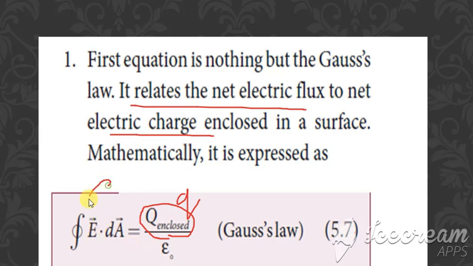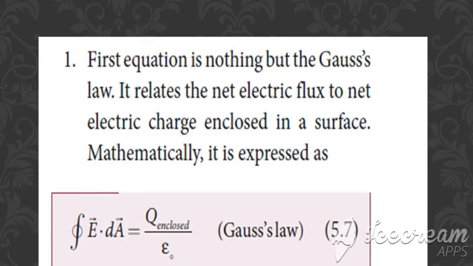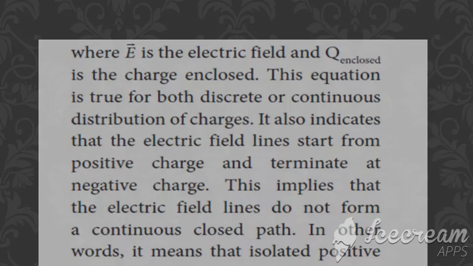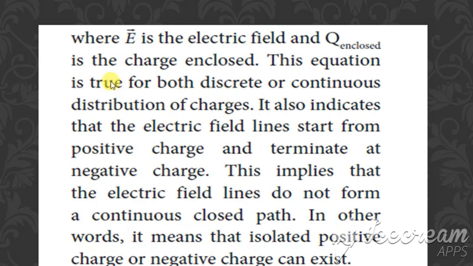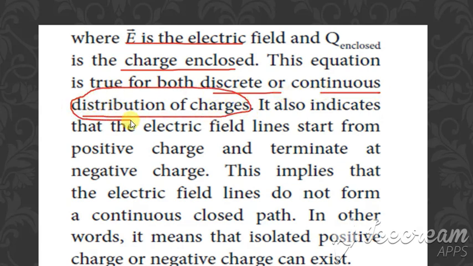So the electric flux here is phi, and that is being related with the net electric charge, and the mathematical expression is integral of E dot dA, which is equal to Q by epsilon naught. Clear? Here E is the electric field and Q is the charge enclosed, and this equation is true for both discrete as well as continuous charge. Whether the charges are separate or continuous, this equation is good.